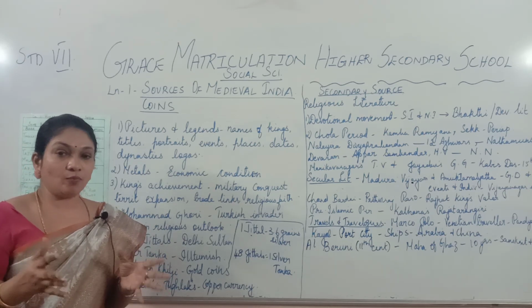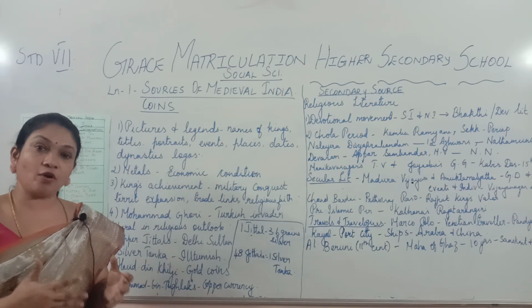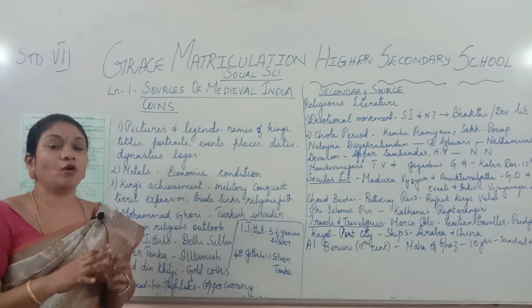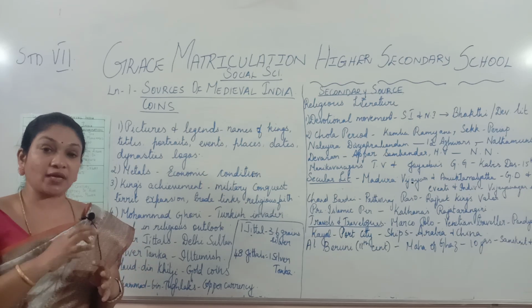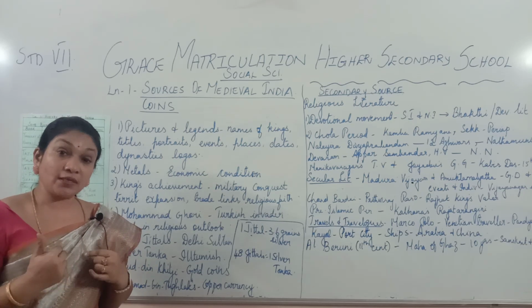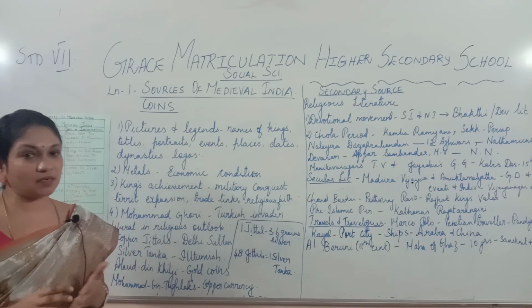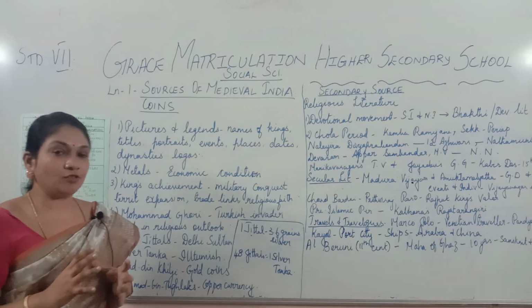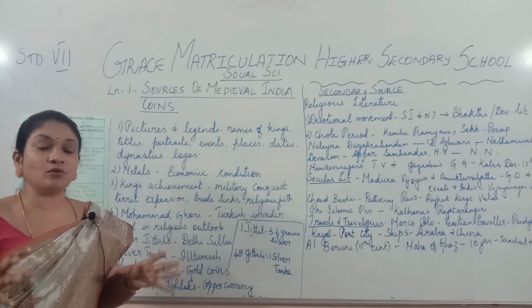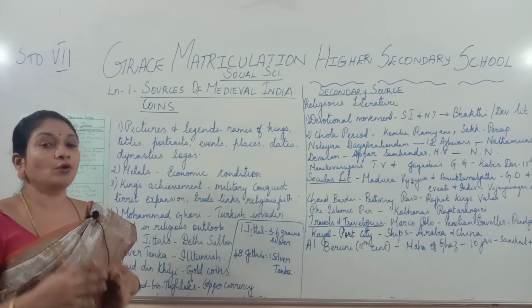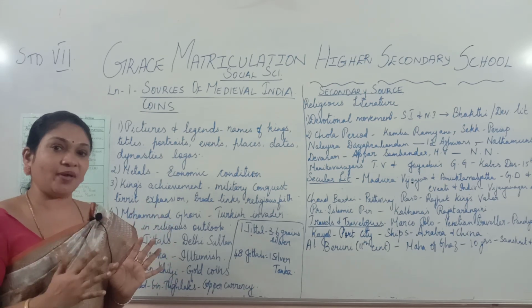When you are visiting some places, you can visit these monuments and see for yourself how the monuments are made and what details are given there. So you can see it yourself. And then inscriptions, as I told you, are writings on solid surfaces. When you read those writings, you will be able to know how the rule was. So these are all primary sources.